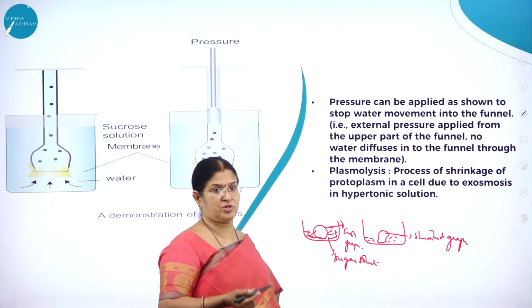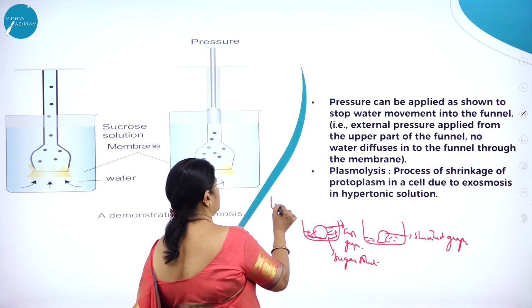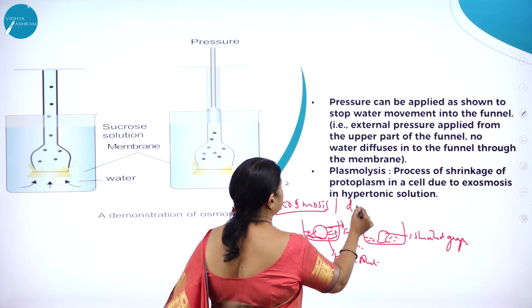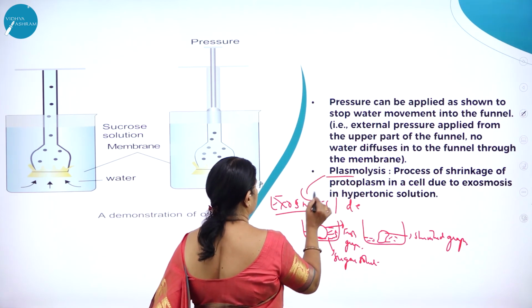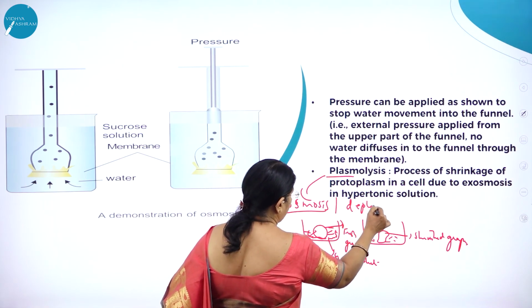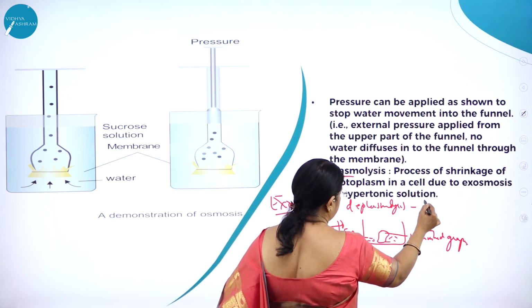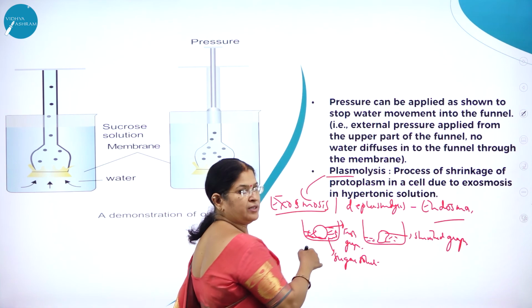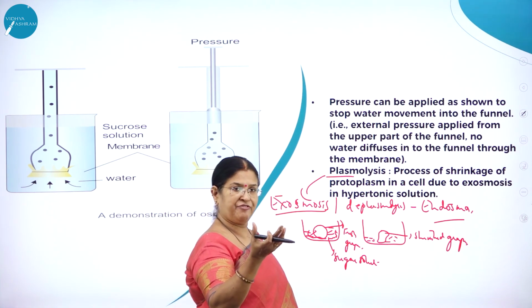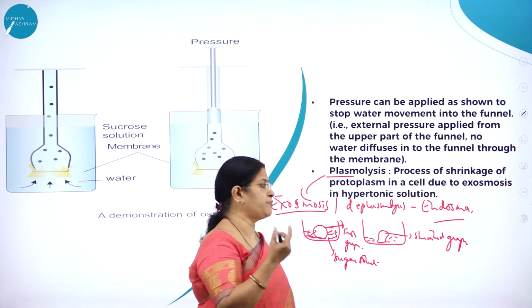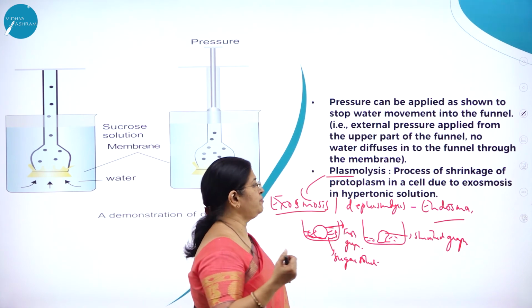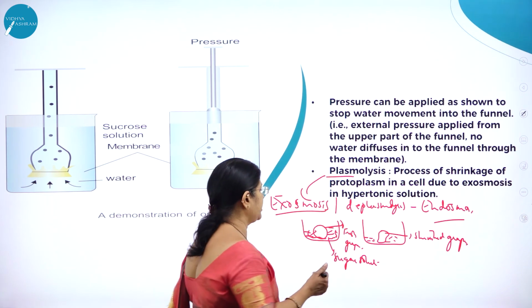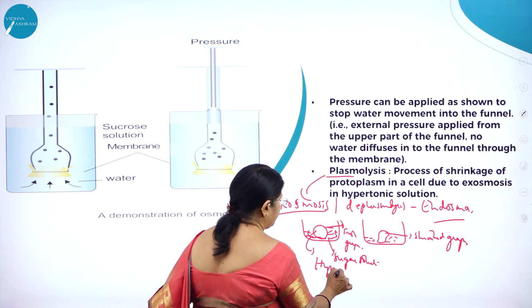Plasmolysis is called exosmosis, and deplasmolysis is called endosmosis. Keep the same grapes back in water, and again they will become like fresh grapes. So what is plasmolysis? Shrinkage of protoplasm is called plasmolysis. The process of shrinkage of protoplasm in a cell due to exosmosis in a hypertonic solution. So sugar solution is called a hypertonic solution.